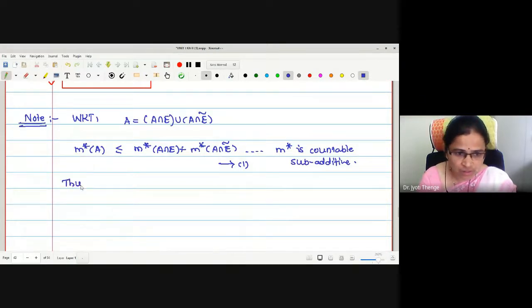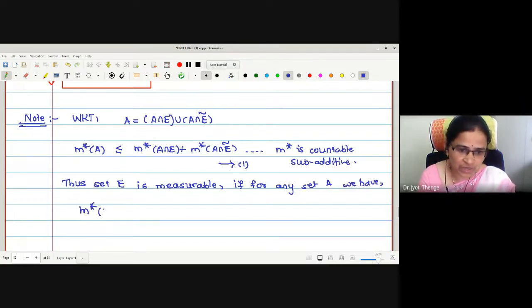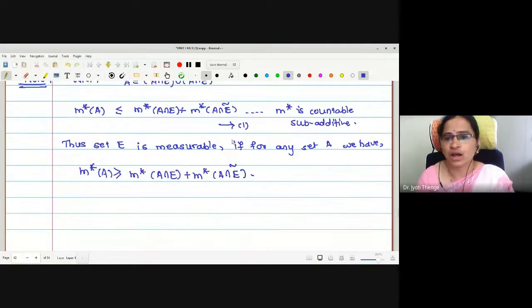Thus set E is measurable if for any set A we have outer measure of A greater equal to outer measure of A intersection E added with outer measure of A intersection E complement. Or rather, this is a sufficient condition. A sufficient part I will write.